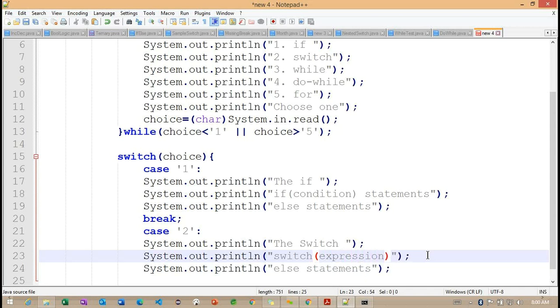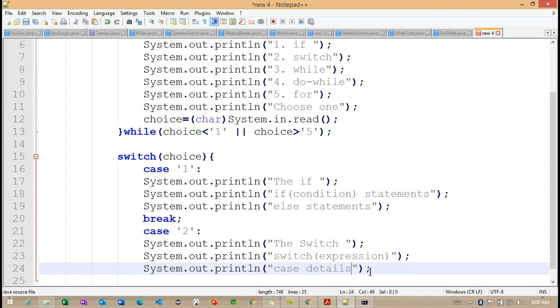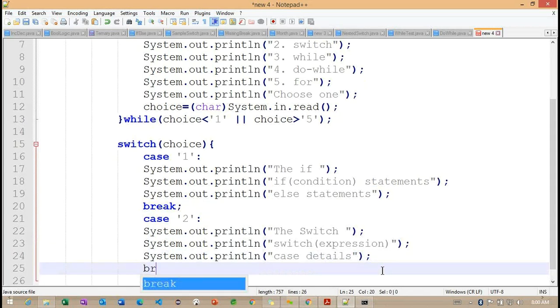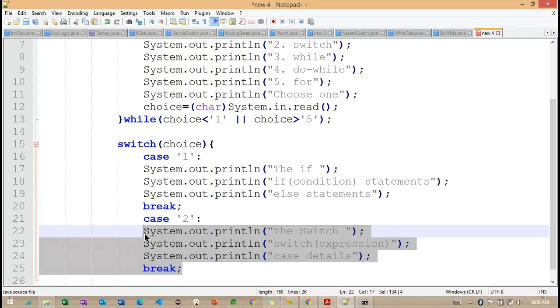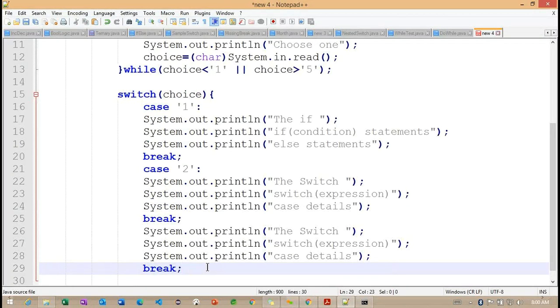Switch case expression and case details. So finally we can make break here. Getting the point? So this is the case details. Right, so we can go for the third one. Up to 3 is enough here.